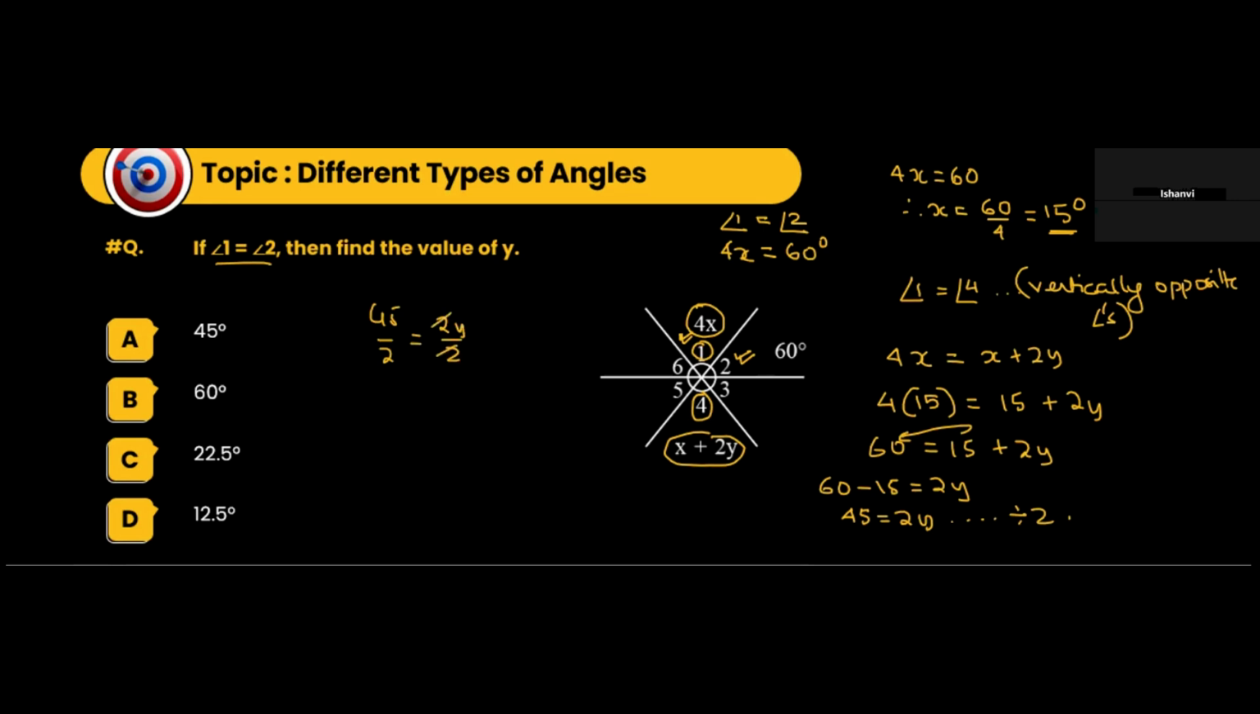This and this gets cancelled. This will become how much? 22.5. If you divide 45, so 45 half is 22.5, right? 2 2s are 4. This is 5. 2 2s are 4. And we have 2 5s are 10. Okay? So y becomes how much? 22.5 degrees. Are we clear? Okay.